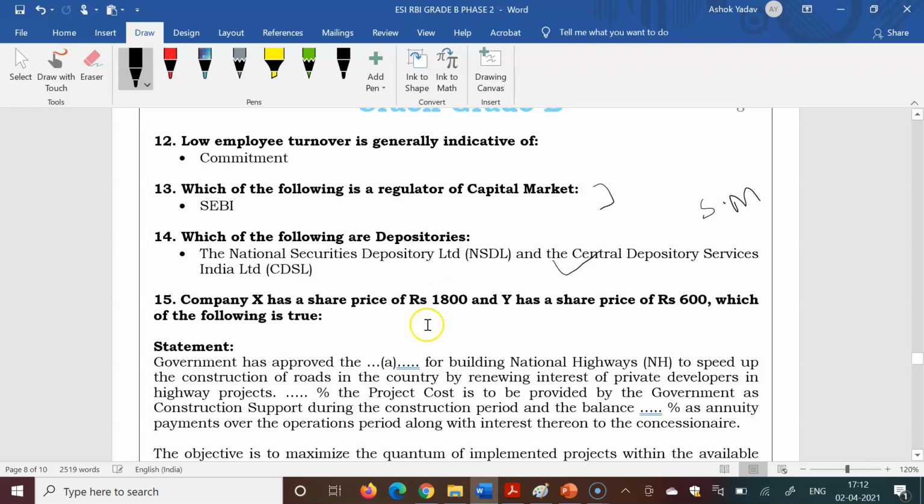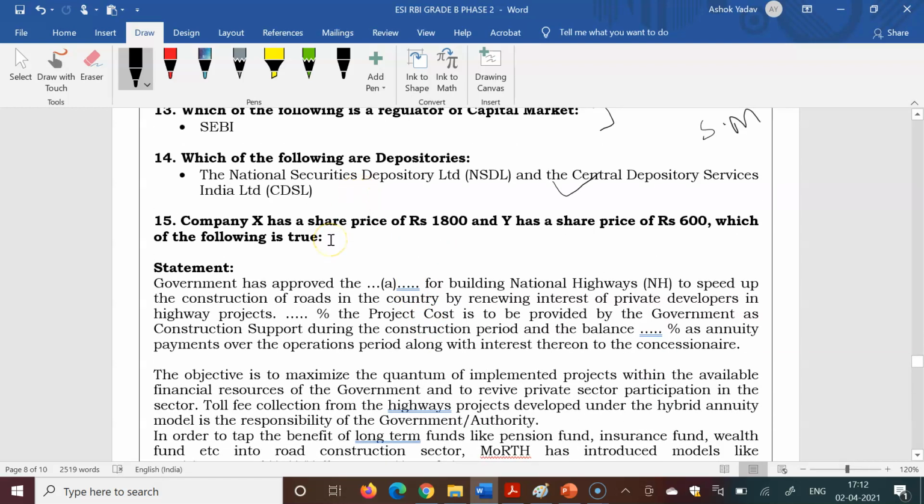You can easily answer. Next question asked that company X has a share price of rupees 800 and Y has a share price of 600. Which of the following is true? 5 options were there, so you have to select one option, but we are not able to collect the options. We are not aware of the exact question that was asked in the exam.